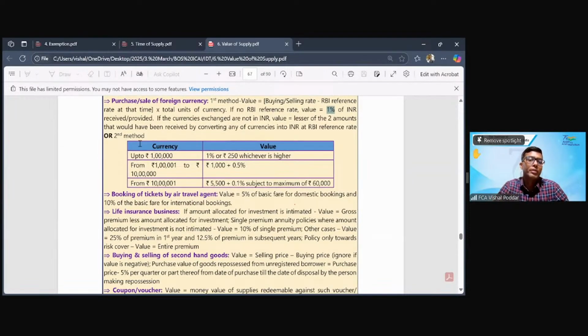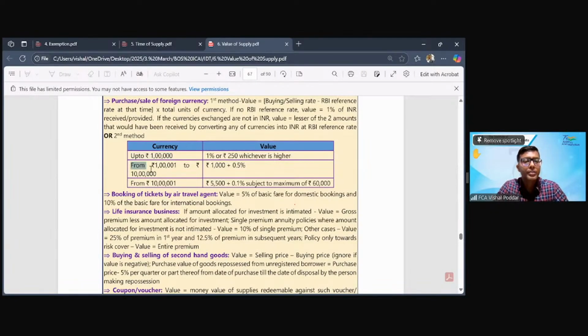Second is the deem method. What is the deem method? They have given some slabs. You find out your commission, or your value, by one of these slabs. So what are they? For the first 1 lakh rupees. Let us say I have converted 85 lakh rupees for you. Now for the first 1 lakh, you will take 1% or 250, whichever is higher.